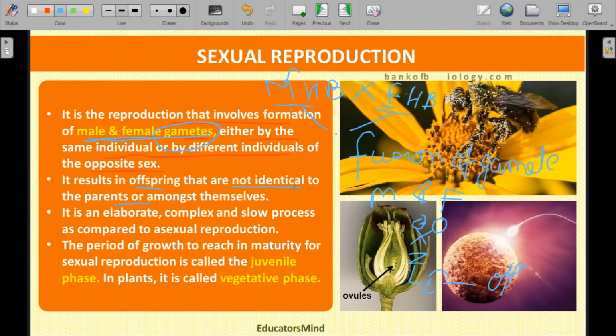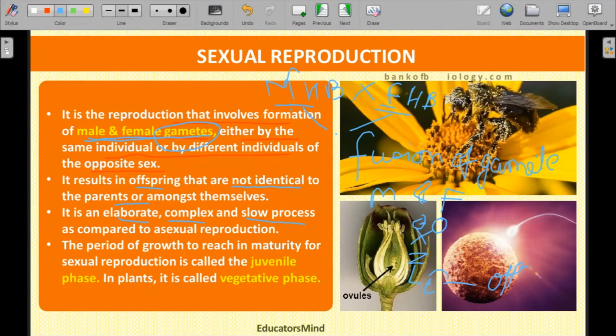Now, sexual reproduction is a very elaborate, complex and very slow process. What does it mean? The fusion of the gametes of the male and female, the formation of the zygote, the development of the zygote into an embryo, and then the development of the embryo into a new offspring, all these stages take a lot of time, that is, days or months.